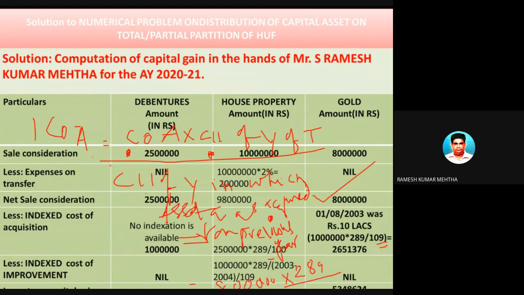By mistake, I have taken 109, so replace this one and calculate. You will get some figure, which will be the indexed cost of acquisition. There is no improvement. From 80 lakh rupees, you deduct this indexed cost of acquisition, and the remaining residual is called long-term capital gain. So this is also clear.